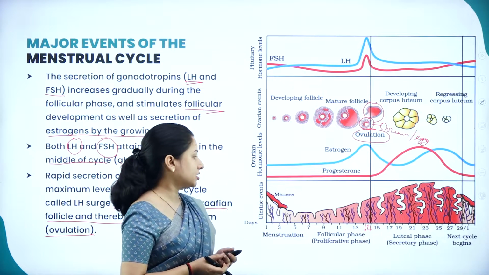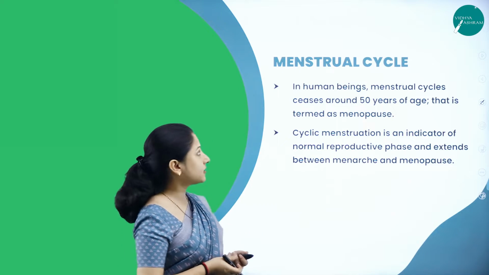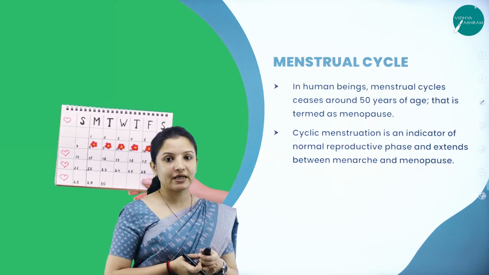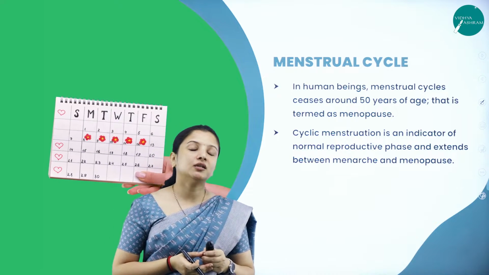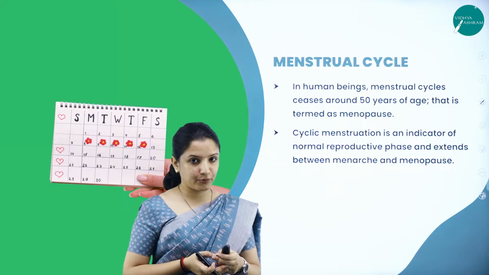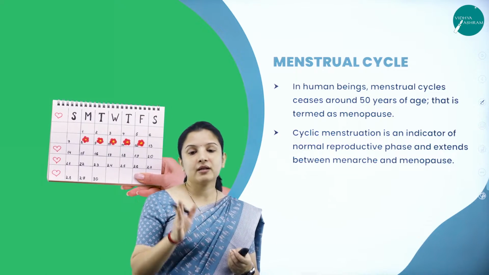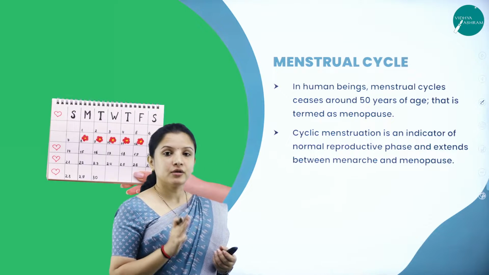So this is about the follicular phase. And also we need to know one important thing here about the menstrual cycle, that the menstrual cycle doesn't occur in the female throughout. It starts at puberty and it will end at a certain age wherein the female loses her ability to reproduce.